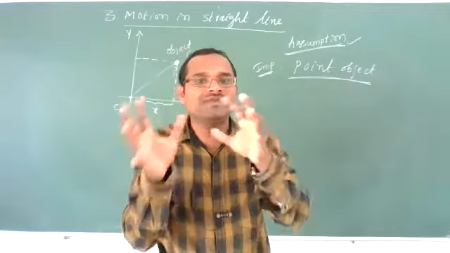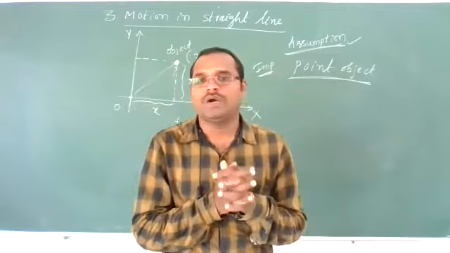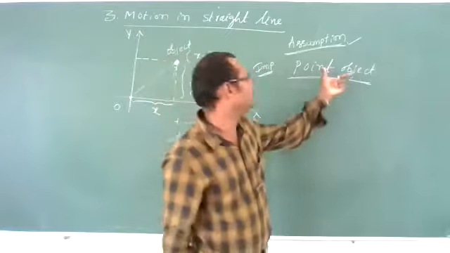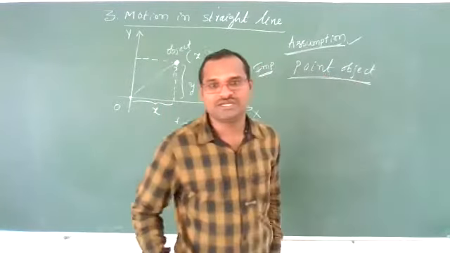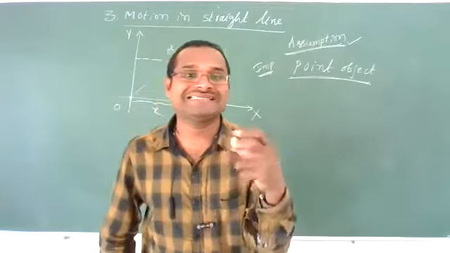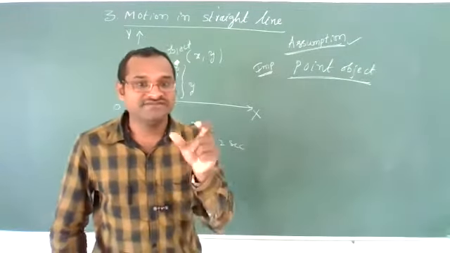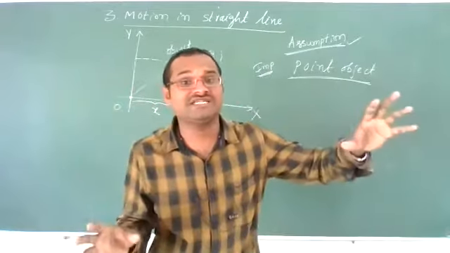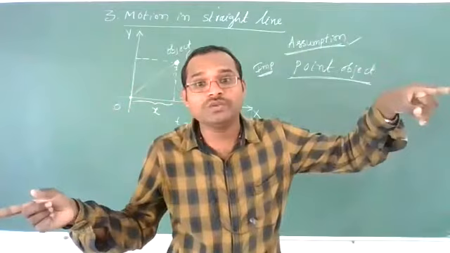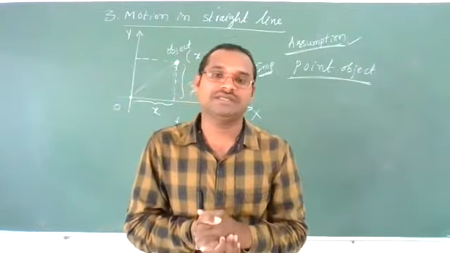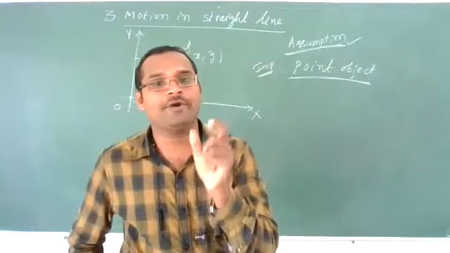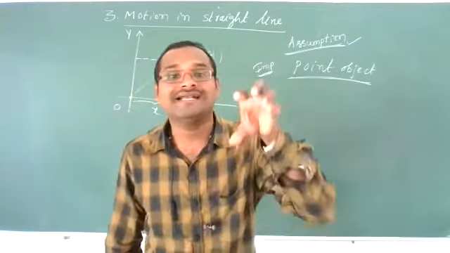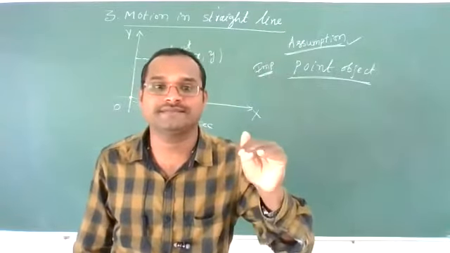So to make it simpler, we will consider all such objects as point size objects. When the distance traveled by the object is very large compared to the dimensions of the object, then that object is said to be a point object. The point object concept makes our discussion on motion of objects simpler.